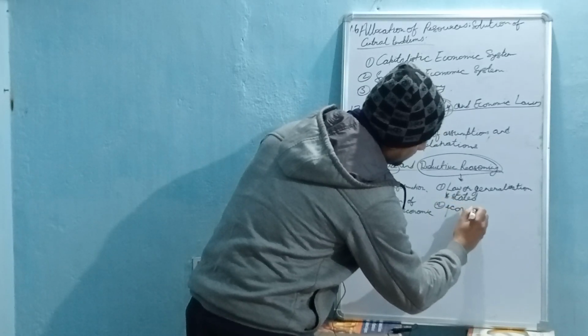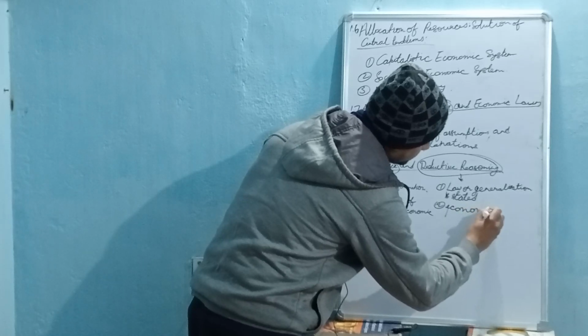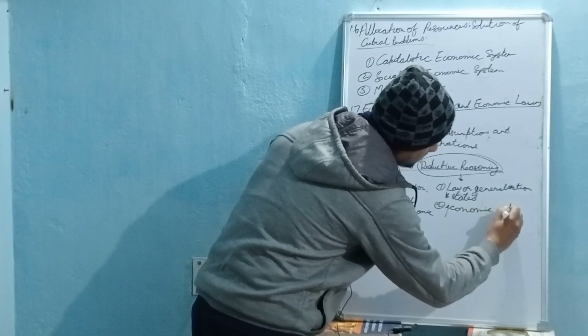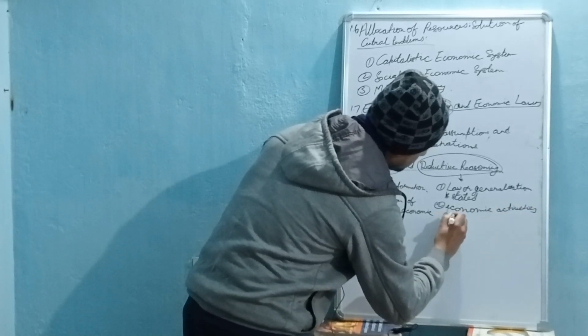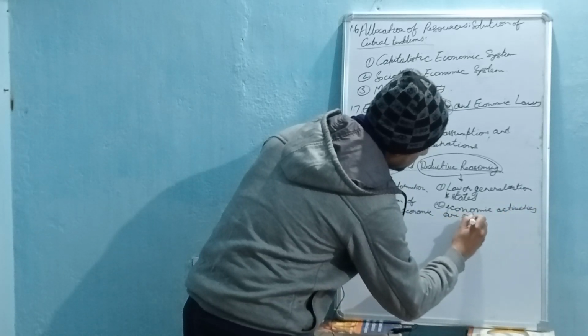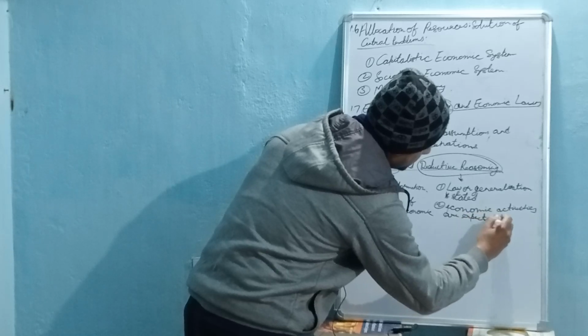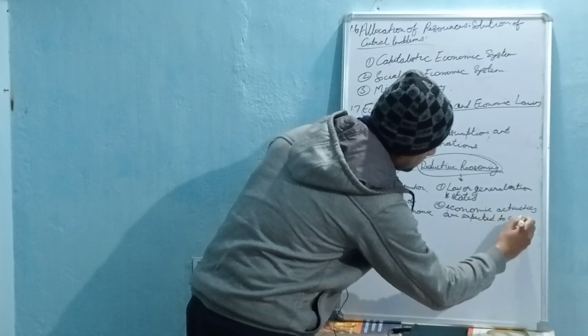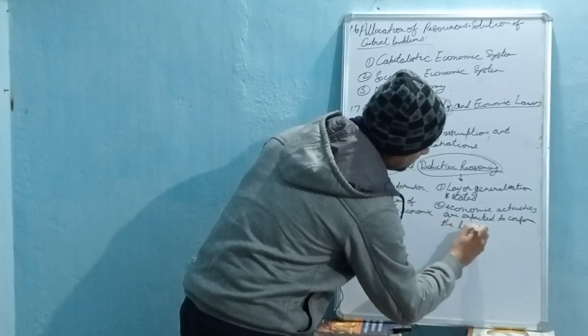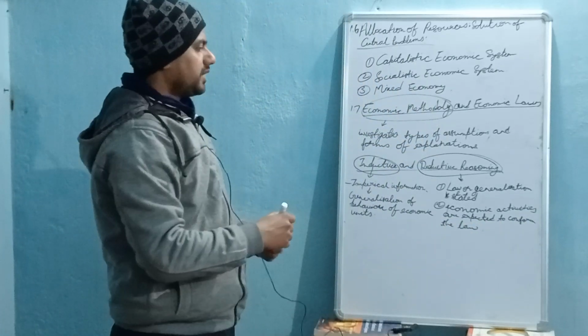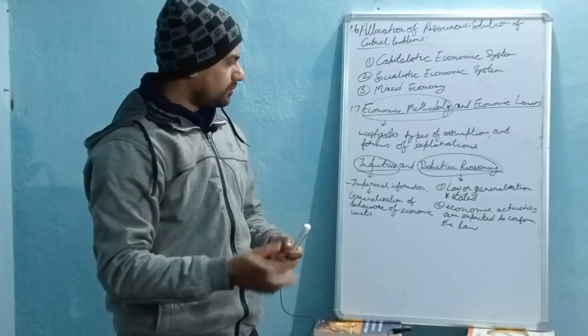Economic activities are expected to conform to the law.